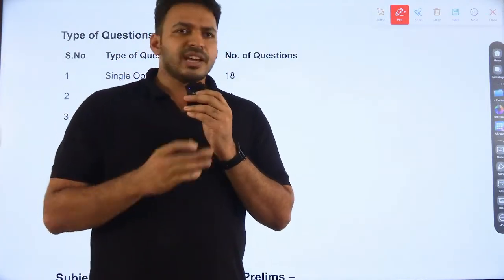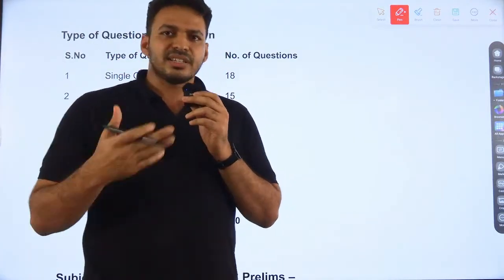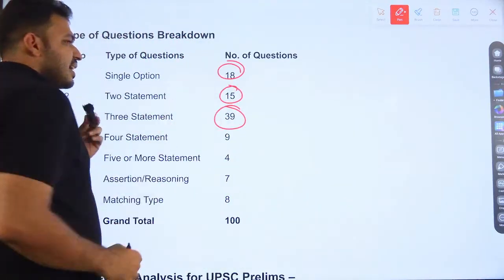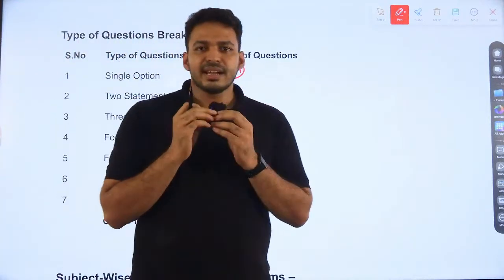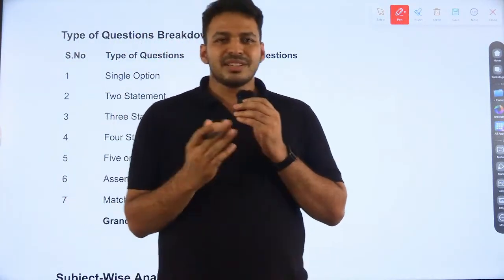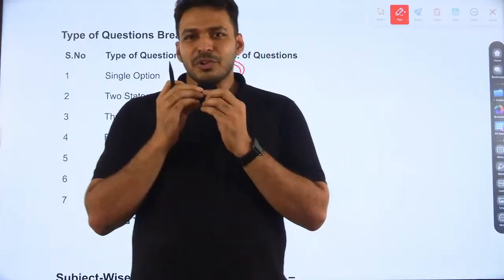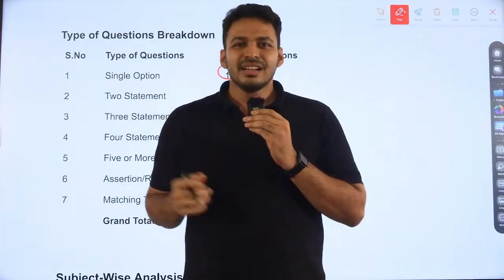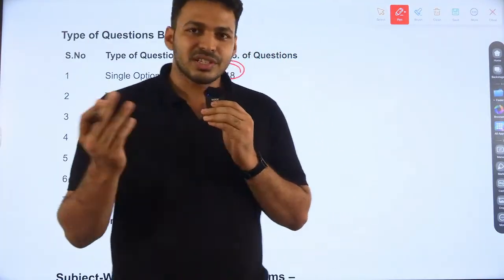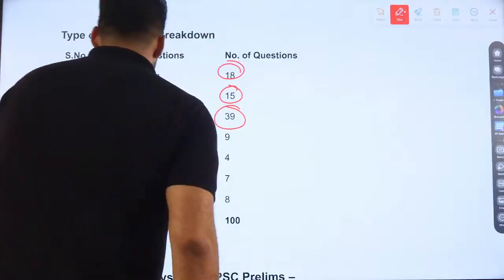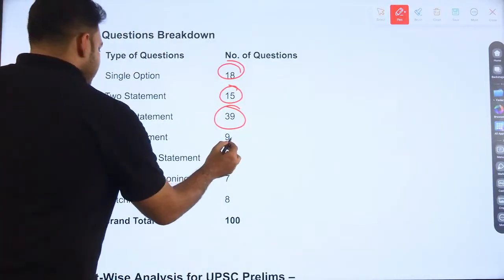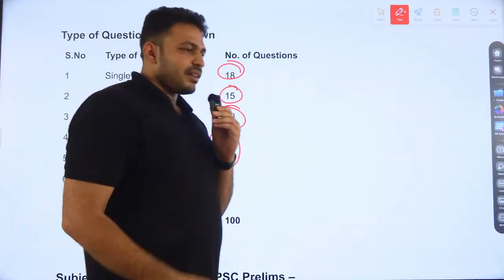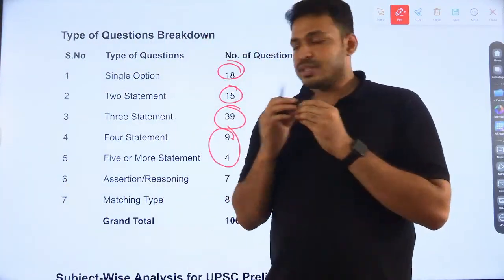ABCD direct options will be there. There won't be any statements, there won't be any assertion-reason kind of thing. These were direct single option questions. Two statement questions, earlier this was a trend for UPSC, like one only, two only, both one and two, neither one nor two. These kind of questions were much asked earlier. This year those kind of questions were there, and five or more statement questions also appeared this year.